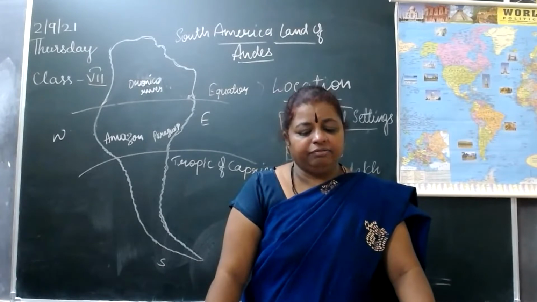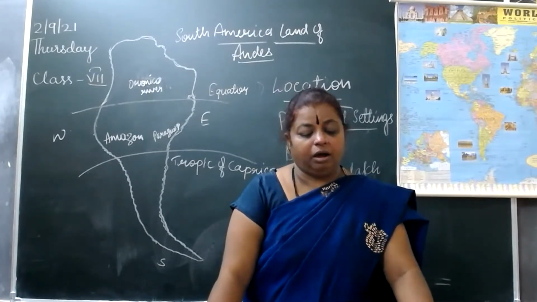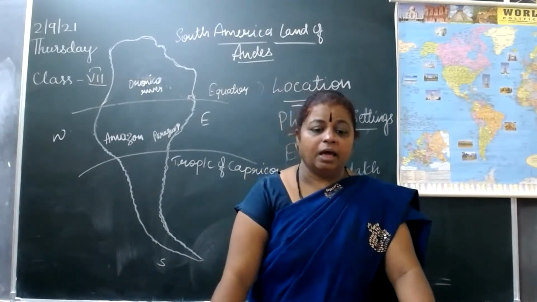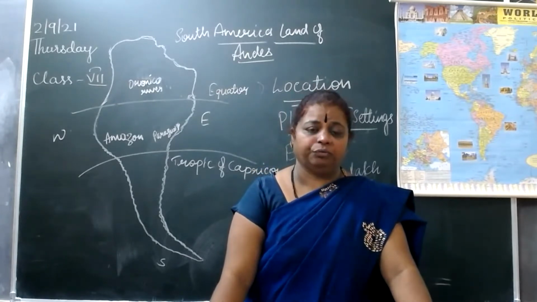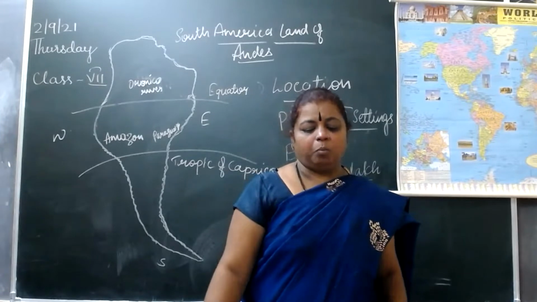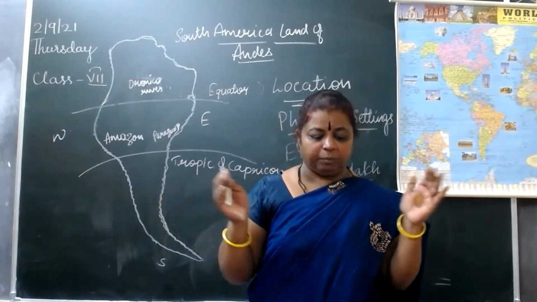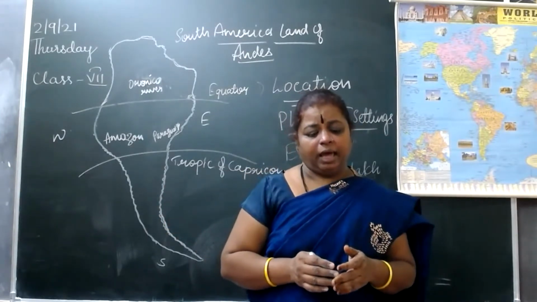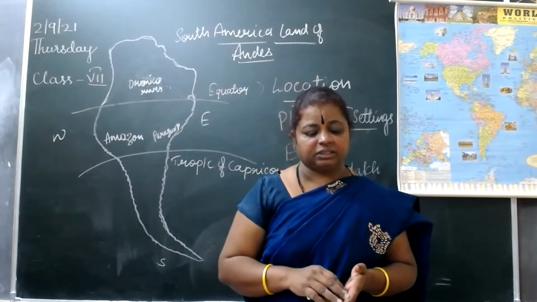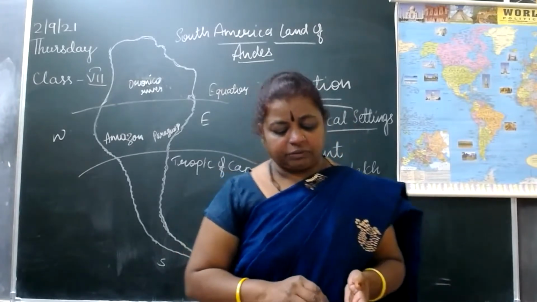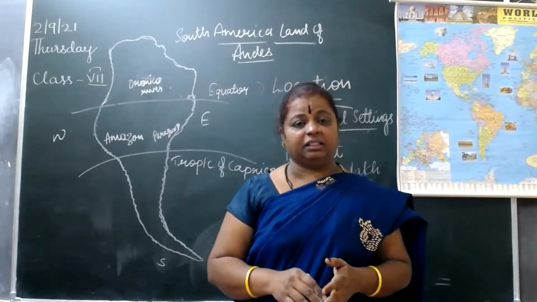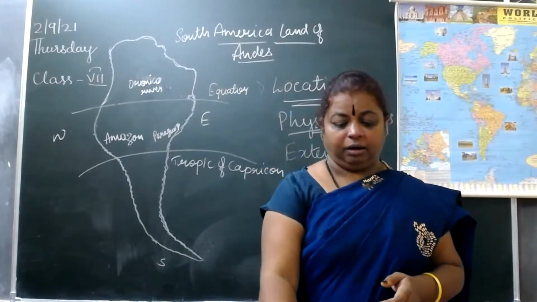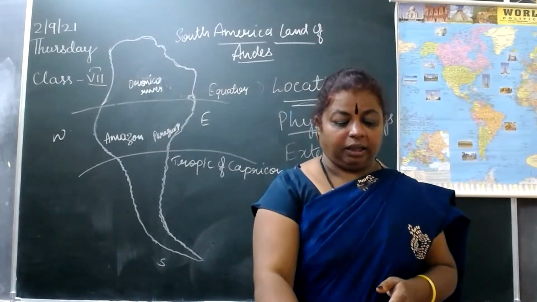Now, the physical features of South America. South America has spectacular topographic features: big mountains, snow-covered peaks, dense forests, barren deserts, and even rich fertile land.